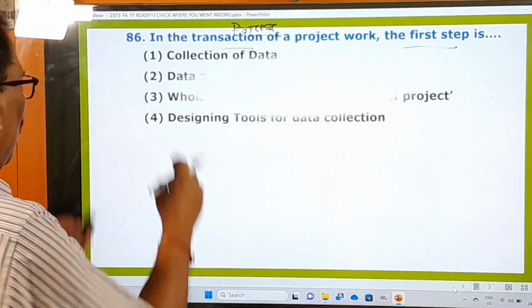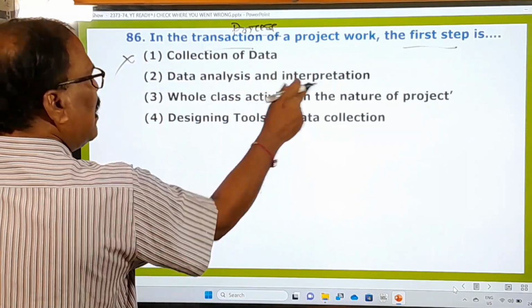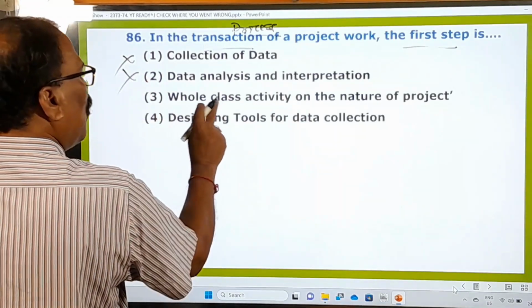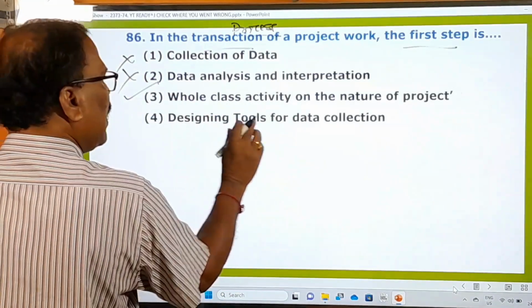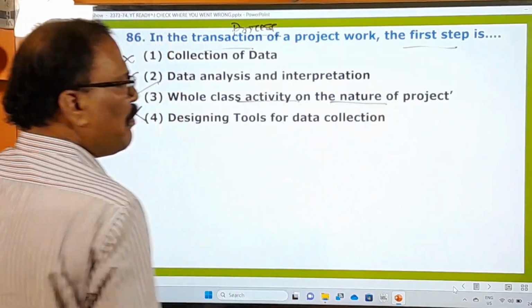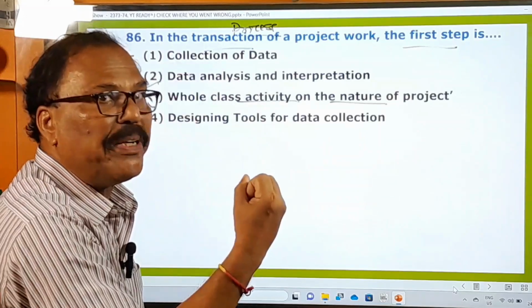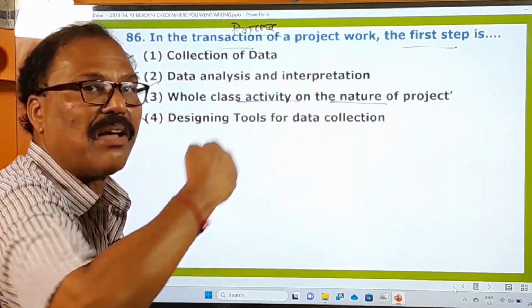Here you pay attention, options are given. Collection of data? No. Data analysis and inputs? No. Whole class activity? Yes. Designing tools for data collection? No. So whole class activity on the nature of project. What kind of project they have to take up? That should be decided among the students of the class.